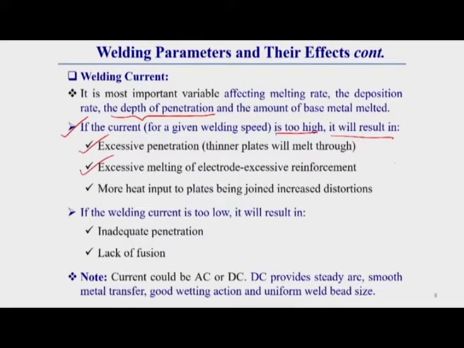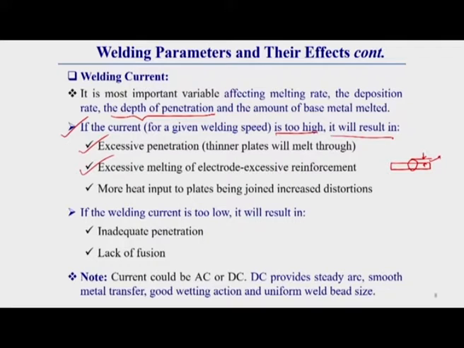What is excessive reinforcement? You should know what reinforcement is. Reinforcement means, if you do the welding, the bead shape generally becomes like this. Above the surface of the base material, some portion of the material is deposited.